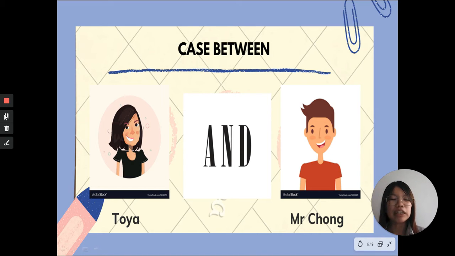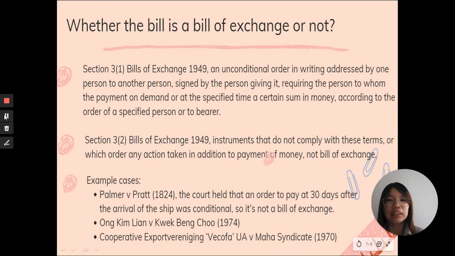For the case between Toya and Mr. Chong, the issue is whether the bill is a bill of exchange or not. We refer to Section 3, Subsection 1, the definition of a bill of exchange. A bill of exchange is an unconditional order in writing addressed by one person to another, signed by the person giving it, requiring the person to whom it is addressed to pay on demand or at a specified time a certain sum in money to the order of a specified person.